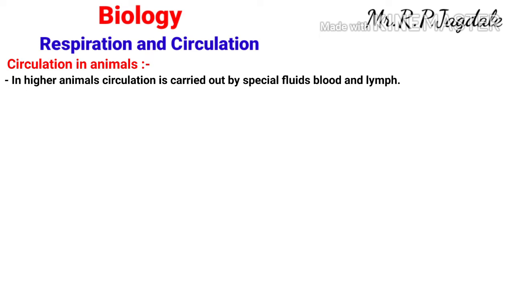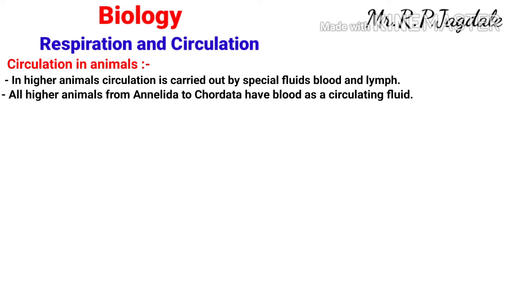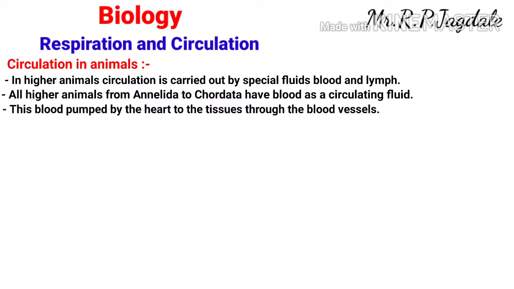That means from Annelida up to the Chordata, whatever the phyla are there, all the animals are having blood as a circulating fluid. That blood is pumped to the tissues by the heart through the blood vessels. That means from the heart the blood is pumped and it goes to the blood vessels, and from the blood vessels it goes to each and every tissue or organ. There is mainly a blood vascular system.